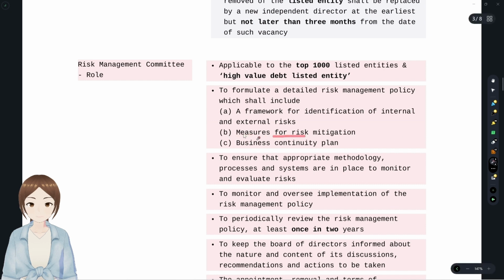After introducing measures for risk mitigation, what do they do? They monitor. And what do they monitor? Again, the risk management policy. First, they monitor at a micro level the measures of the risk, and at a macro level they monitor the risk management policy itself. To monitor and oversee implementation of the risk management policy.